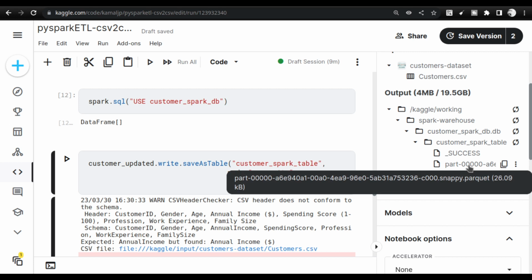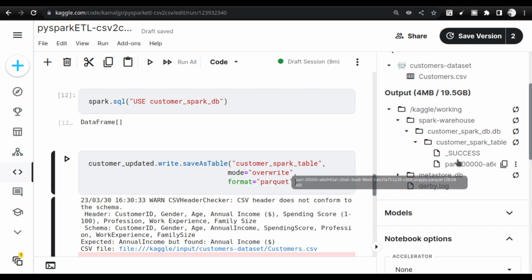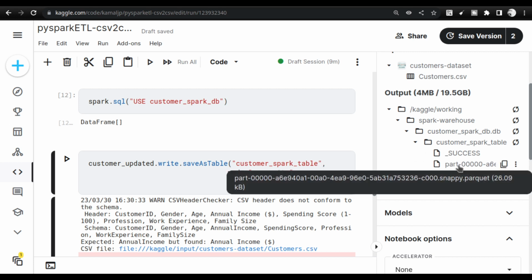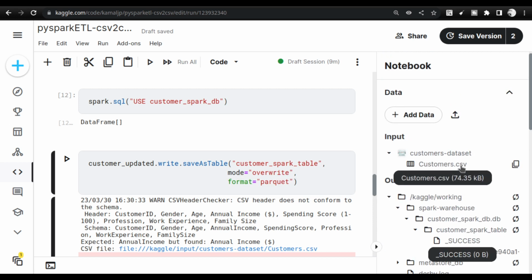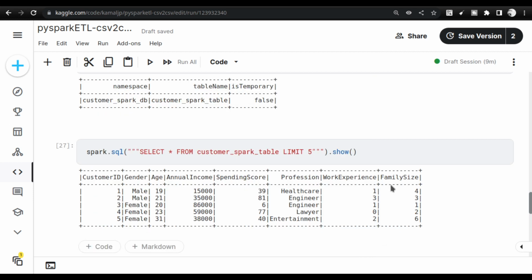This is what I was trying to say, and you see the size. This is just 26.09 KB, and the other one is 74.35 KB. It's almost 1/3 of the size of the actual CSV file. So Parquet has a very strong compression mechanism called Snappy. You'll be learning those things. I'm just giving you additional tidbits of information.